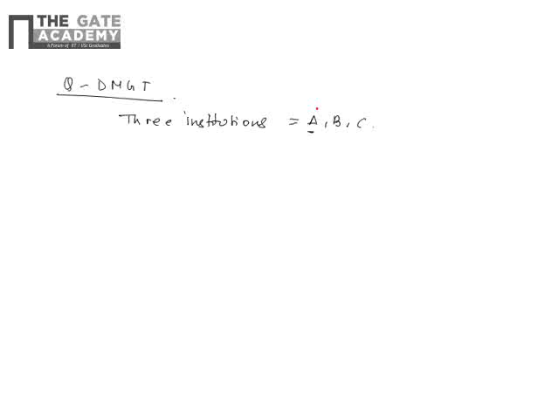So the committee will consist of 9 members, right? Because 2 plus 3 plus 4, so it will be 5 plus 4, 9. So the committee contains 9 members. Total members are 9, and 2 are taken from A, 3 are taken from B, and 4 are taken from C. Okay, so now what is the next part?